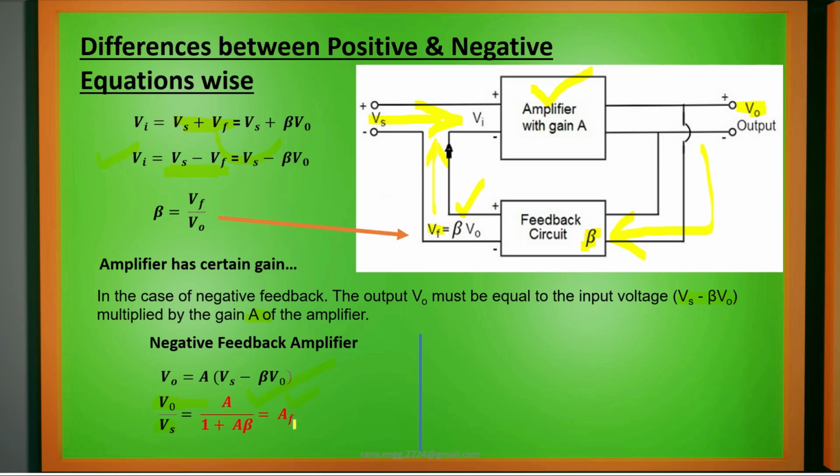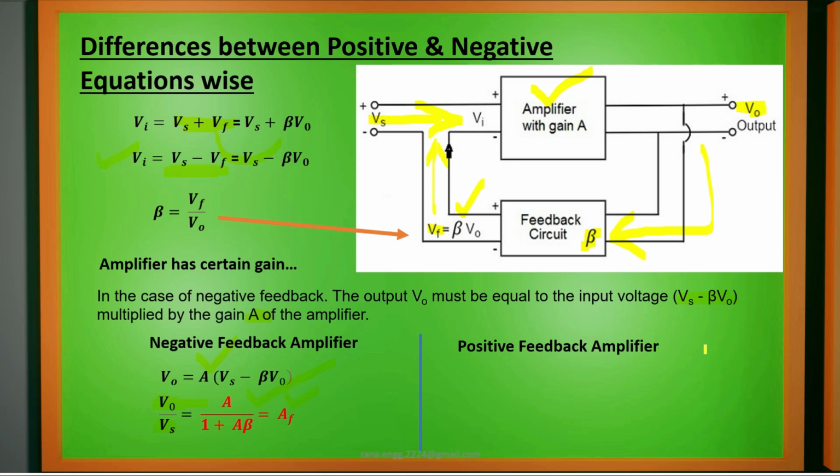One more thing we have to remember: the gain with the feedback system is different from the gain without the feedback system. Without feedback, we get the initial gain of the amplifier. When we apply feedback, our gain changes. It may increase or decrease according to the type of feedback.